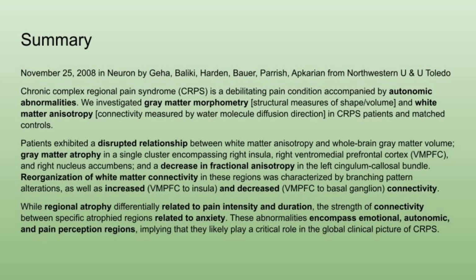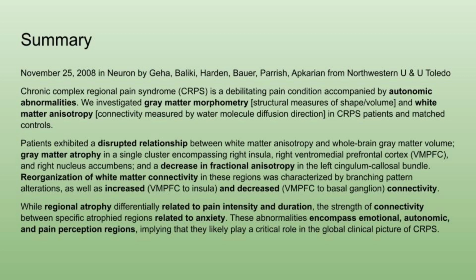Patients exhibited a disrupted relationship between white matter anisotropy and whole brain gray matter volume. Gray matter atrophy in a single cluster encompassing the right insula, right ventromedial prefrontal cortex, and right nucleus accumbens. A decrease in fractional anisotropy in the left cingulum callosal bundle, and reorganization of white matter connectivity in these regions was characterized by branching pattern alterations, as well as increased and decreased connectivity.